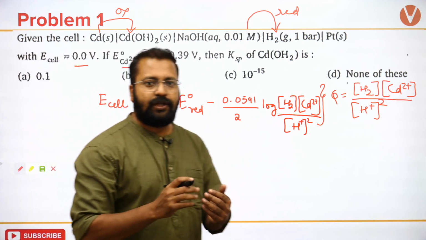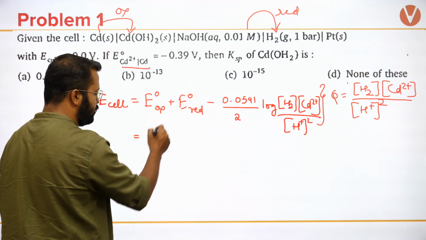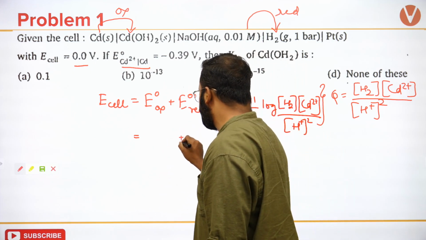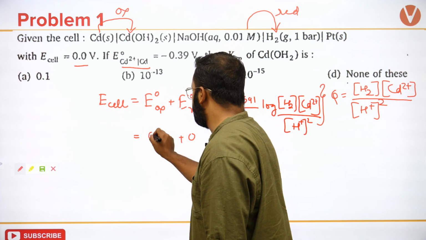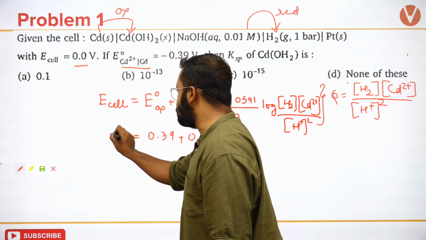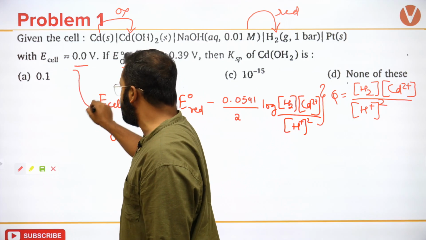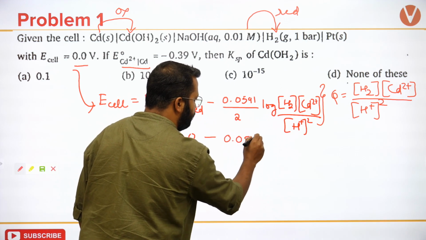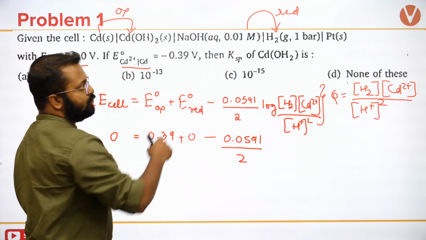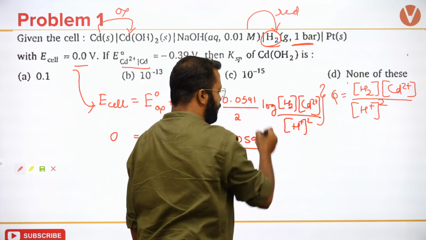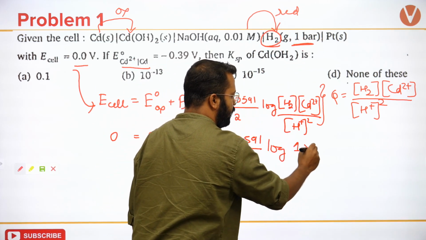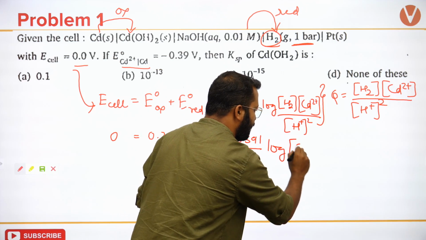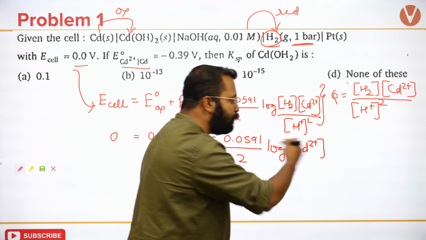Now the oxidation potential for hydrogen electrode, or reduction potential for hydrogen electrode, is 0. I will write reduction potential as 0 and this will be written as 0.39 and this is 0. It is already given that E cell is 0. Now 0.0591 upon 2. What is the pressure of hydrogen given? Hydrogen's pressure is 1 bar. So I will write 1 times, but let's not write 1, it's understood. Can I do something over here to simplify this?